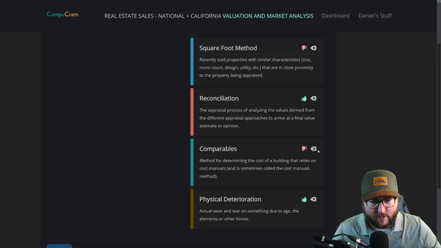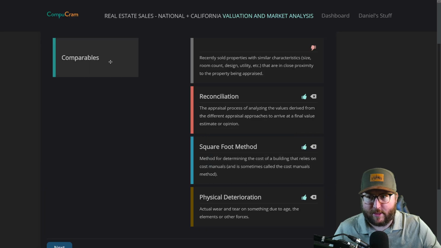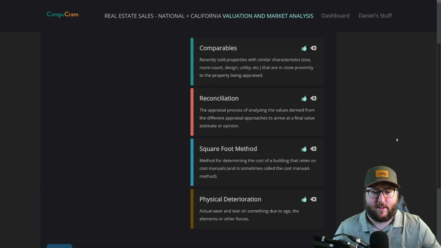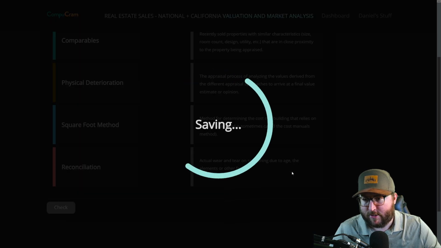Wait, we're still wrong. Oh no, sorry guys. Square foot method, comparables. Okay. Square foot method. Oh, it says method right in here. Is the cost of the building that relies on cost manuals and is sometimes called the cost manuals method. Comparables, recently sold properties with similar characteristics. Okay. We got that. Hey, we're learning. We got to get it right. Let's check how we did.